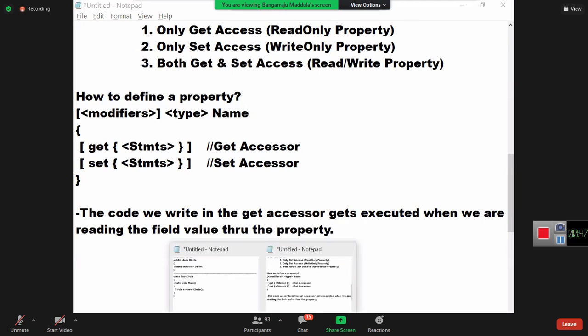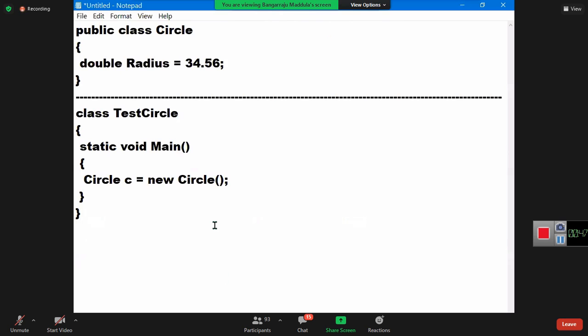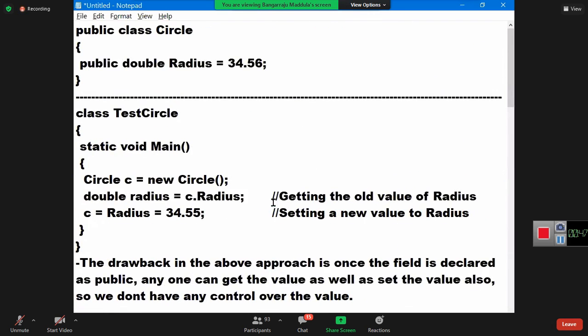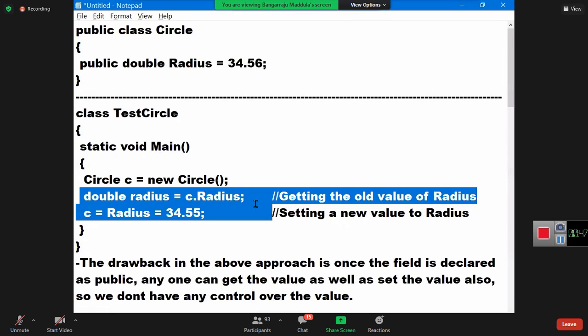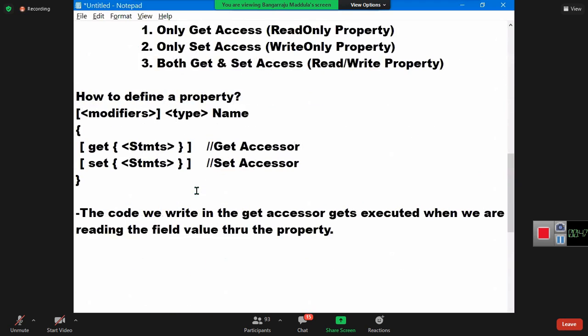What is reading the value? Already shown you guys, this is reading the value. See, you're reading the value now. When you're reading the value, see this line, this is reading the value. Which block will execute? Get accessor. Okay. Next.